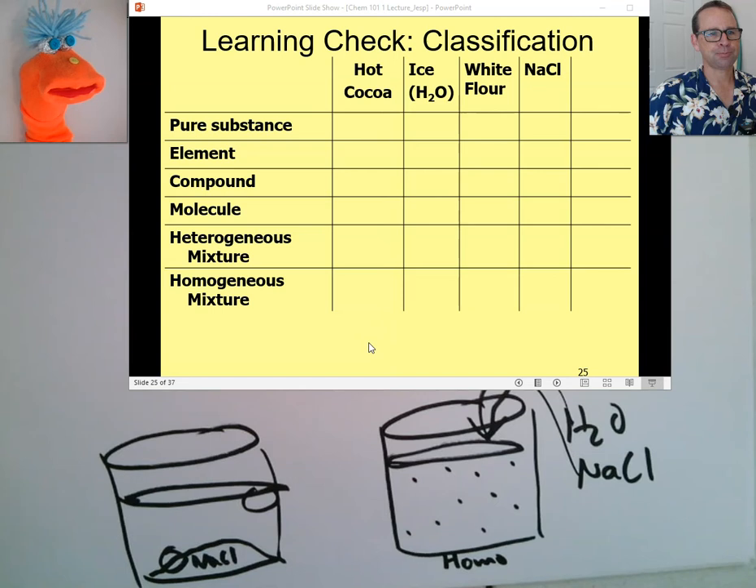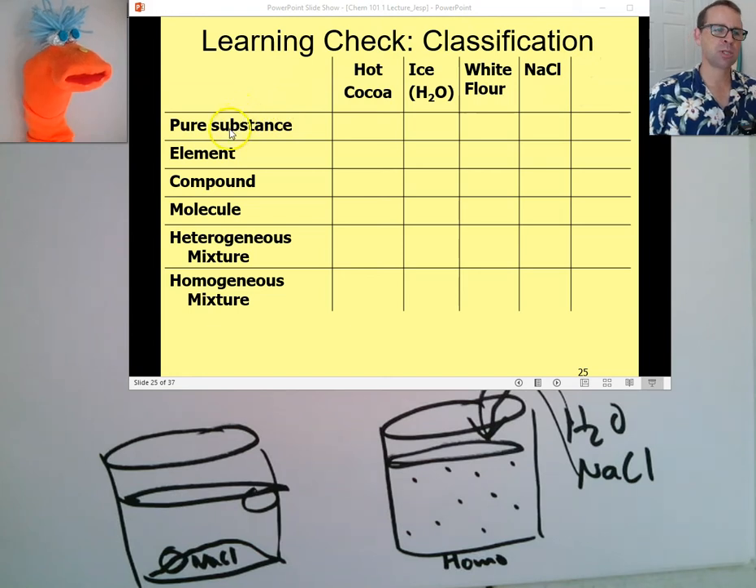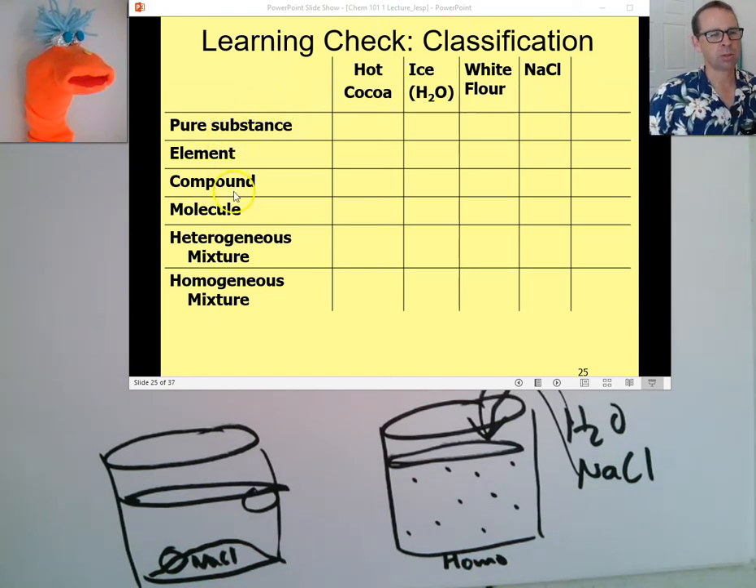All right, so let's see if we can figure these compounds or these materials out in terms of whether they're pure substances, elemental, molecules, that sort of thing. How about we start with hot cocoa? And this means like hot chocolate that you drink. What do you think? Pure substance, element, compound, molecule?